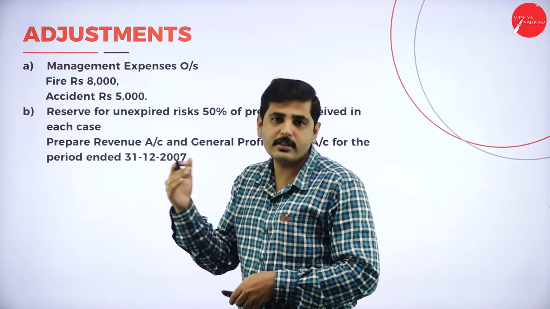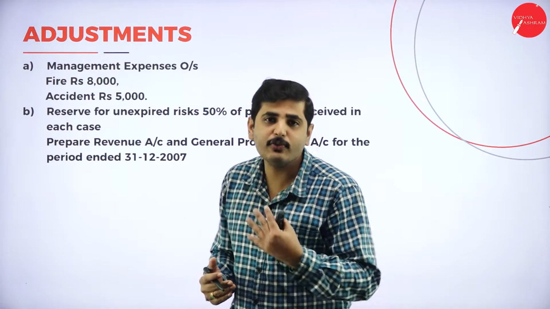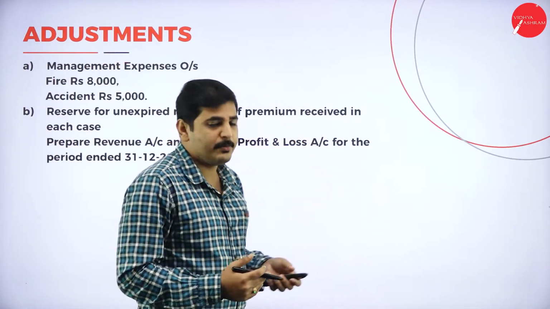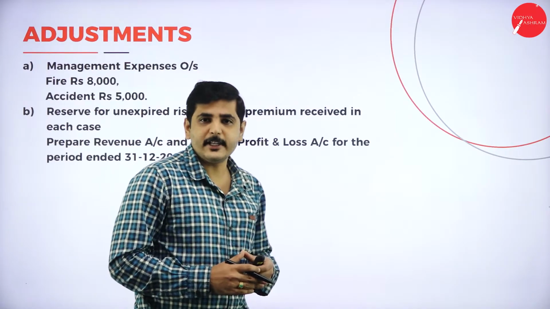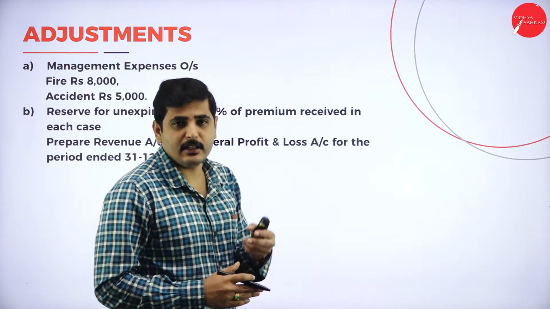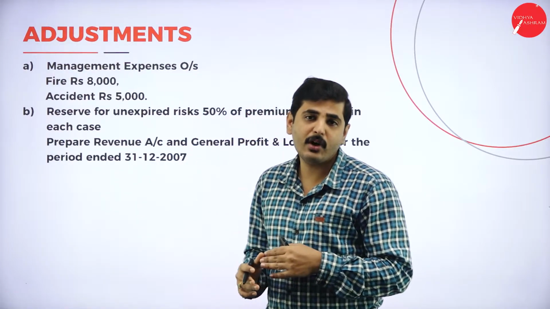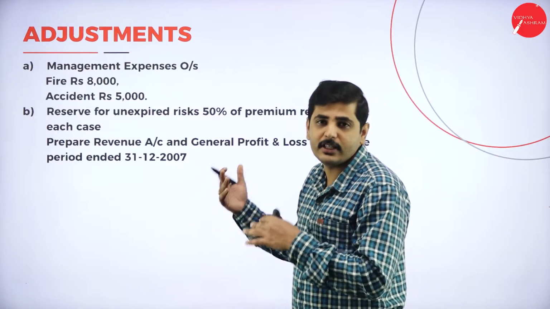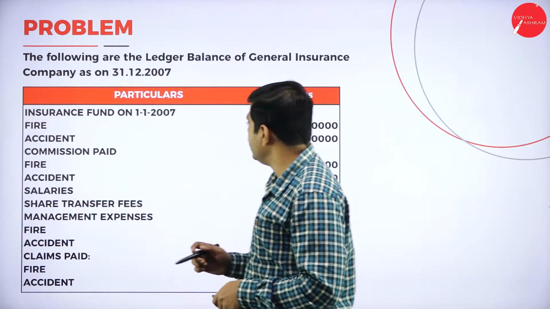So we consider all these items and we should prepare 4 schedules. What are the 4 schedules? First one, premium, then claims, commission, and management or operating expenses. These 4 schedules we have to prepare. Later we have to prepare the revenue account using the 4 schedules. So for this you will have 10 marks. Very easy question.